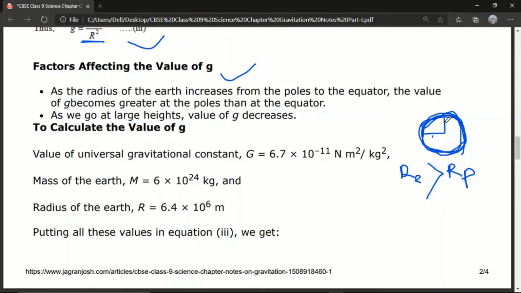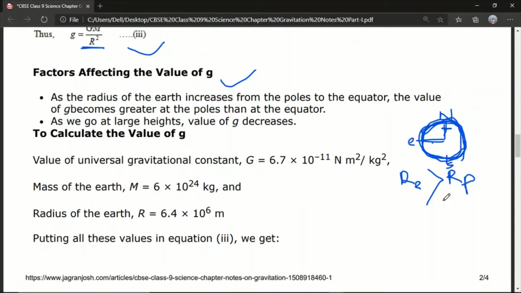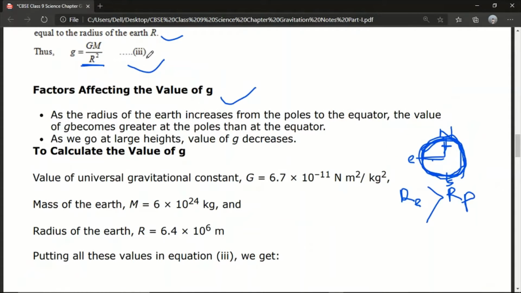This is the Earth radius at the pole, because this is the North Pole and this one is the South Pole. And this is the equatorial region. So it will be the radius of Earth at the equator and that is the radius of Earth at the poles. If we put them in equation 3, it will be g equal to G into capital M by R E.